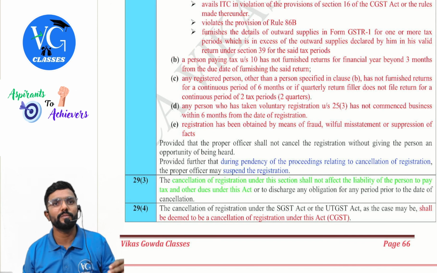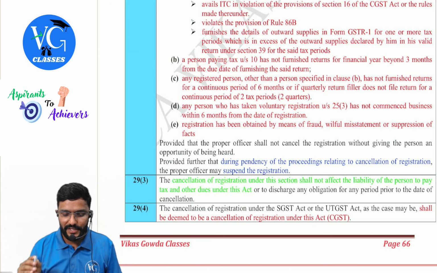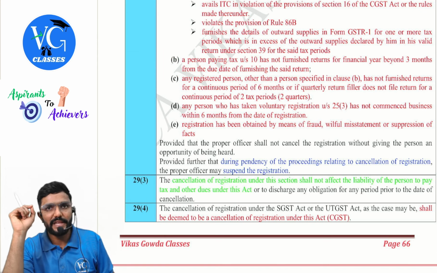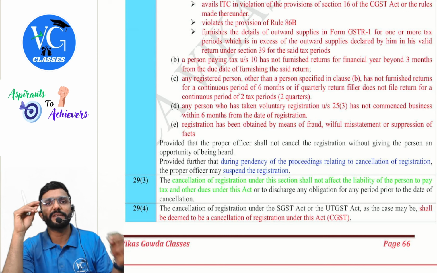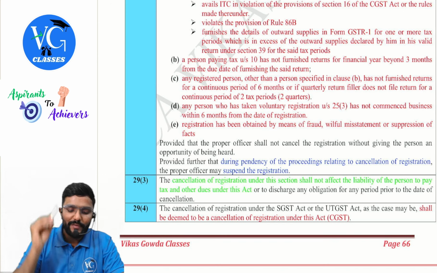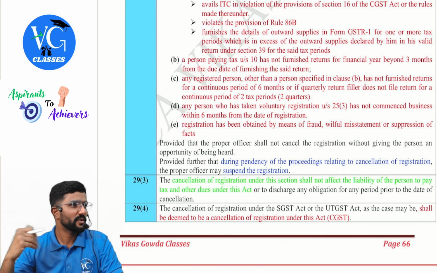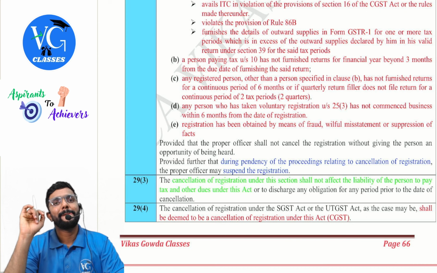Then any registered person other than the person specified in clause B, means whoever is covered in Section 9, guys. Because clause B is only for persons covered under 10. Now clause C is for whom? Persons covered under 9. Has not furnished the return for a continuous period of 6 months, that is, if he is following monthly returns. Or if a quarterly returns filer does not file return for a continuous period of 2 tax periods, that is 2 quarters. So whoever is under 9, they have 2 options. They can file monthly returns or quarterly returns. Quarterly returns are not available to everyone, only if your turnover is within the limit.